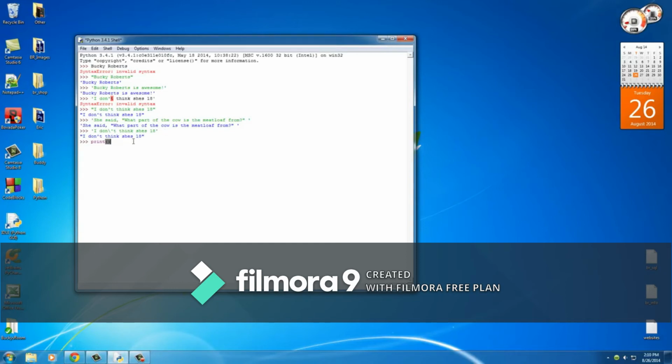So type print, and that means print stuff out on the screen, and now put two little parentheses. Now in between the parentheses, write any string that you want. So hey now brown cow. So this is actually how we're going to be printing stuff out on the screen whenever we make a full piece of software. So hit enter.